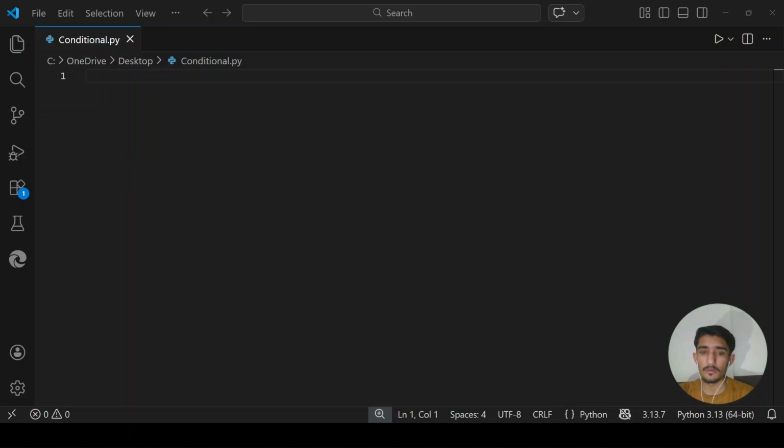Every real world program makes decisions. Your phone makes decisions. YouTube makes decisions. Google Maps makes decisions. All of that at the core comes down to this: if something is true, do this. Otherwise, do that.